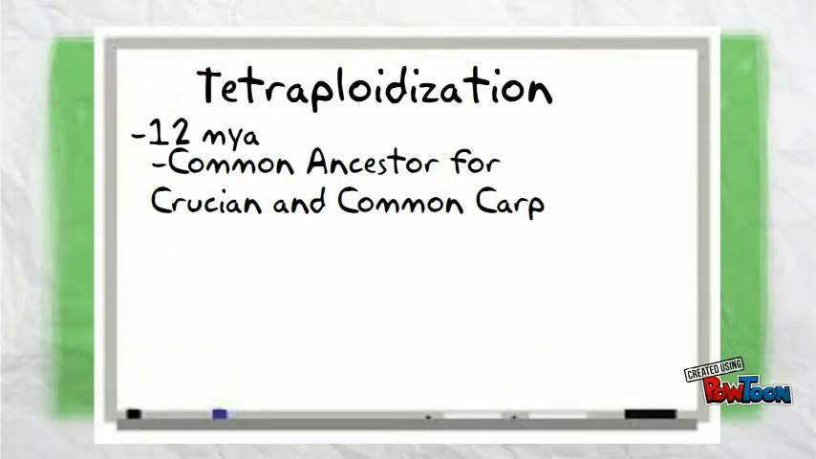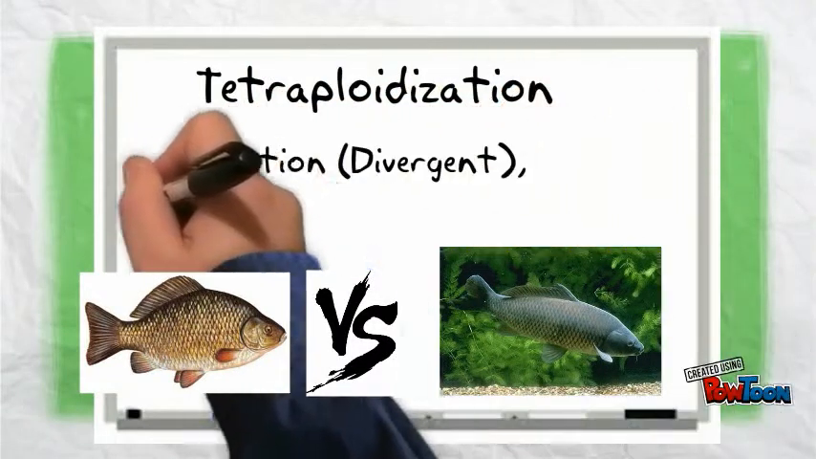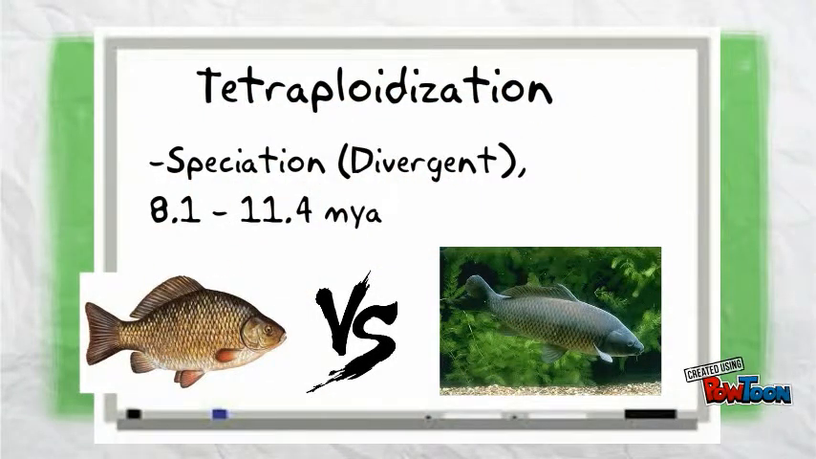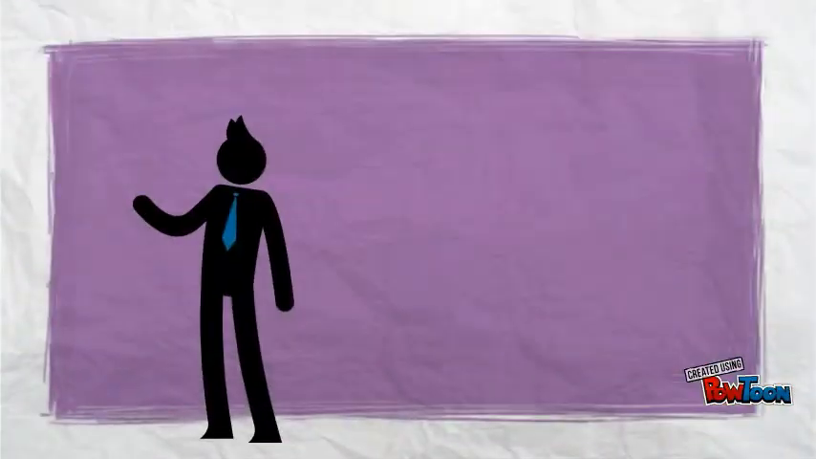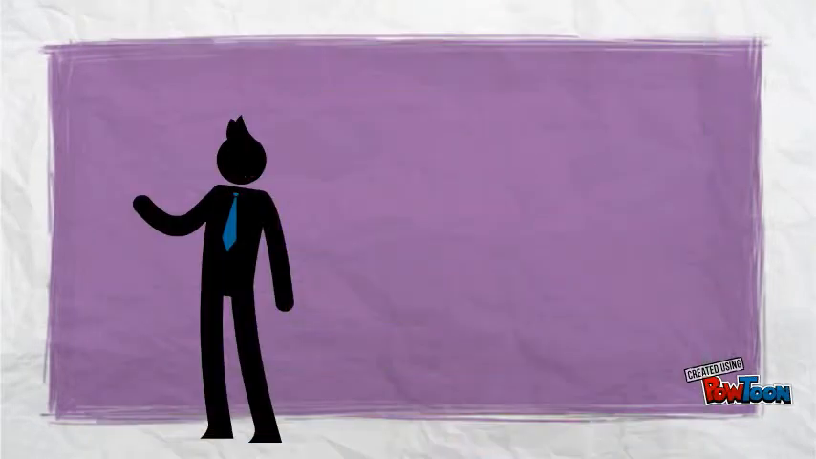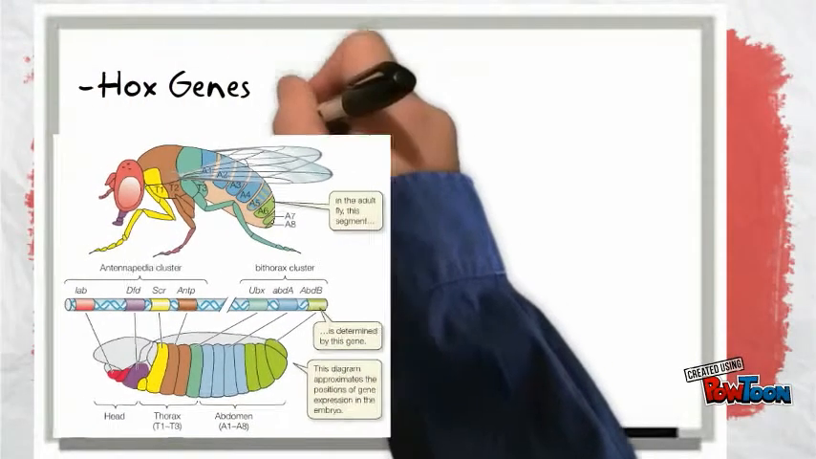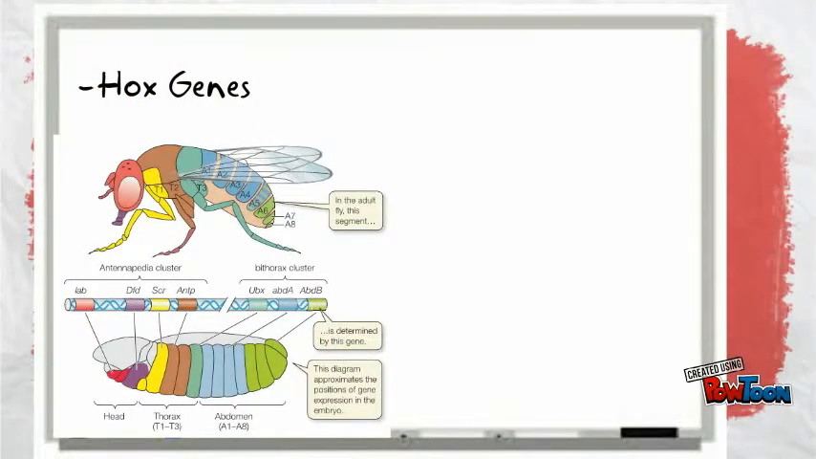is estimated to result in an ancestor common to both Crucian and common carp. The speciation of Crucian versus common carp is estimated about 8.1 to 11.4 million years ago. Another species, which is called silver Crucian carp, is thought to have hybrid origin between the Crucian carp and the common carp. This is because three Hox genes are found in the silver Crucian carp. One of them is orthologous to the Crucian carp, and the other two are orthologous to the common carp.